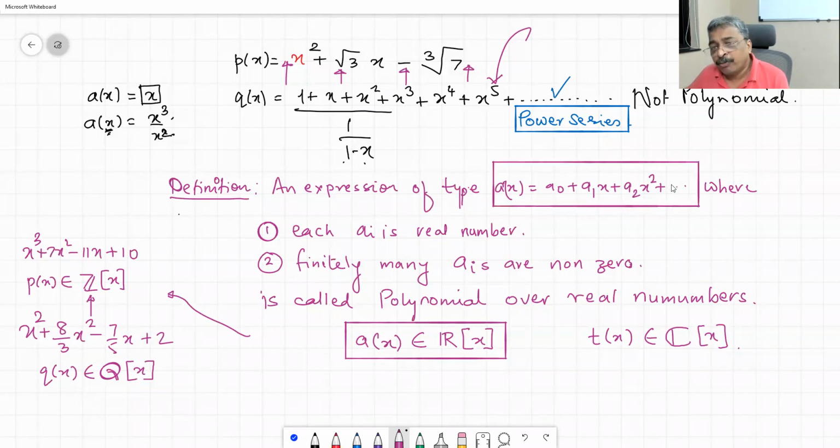Even if I have mentioned dot dot dot here, it is not an infinitely long expression. It has finitely many terms. Do you understand the meaning of this sentence? Finitely many ai's are non-zero.